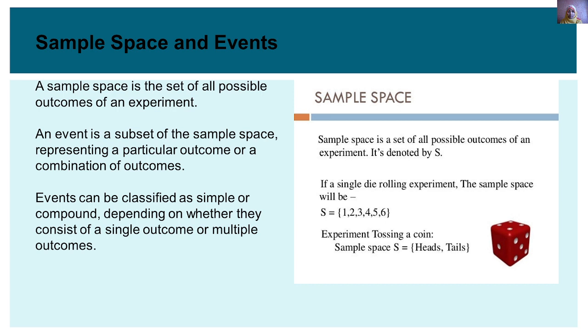For example, in a single die rolling experiment, the sample space is S = {1, 2, 3, 4, 5, 6}. When you are tossing a coin, the sample space S is {heads, tails}. Events can be classified as simple or compound depending on whether they consist of a single outcome or multiple outcomes.